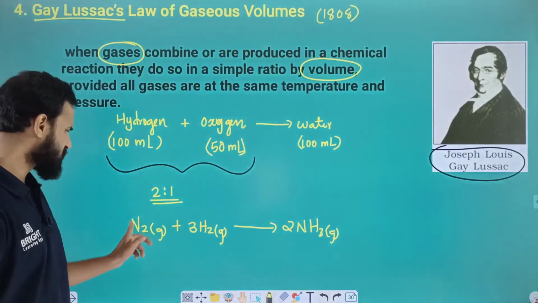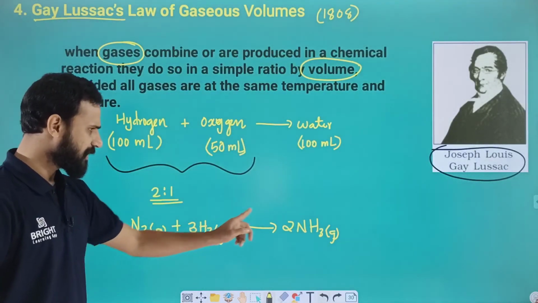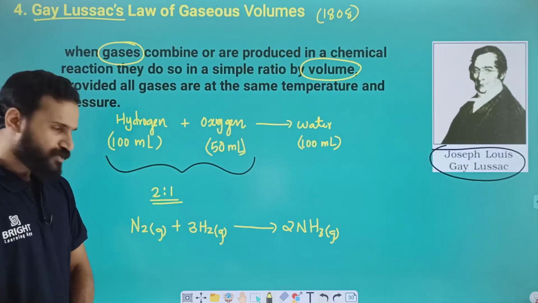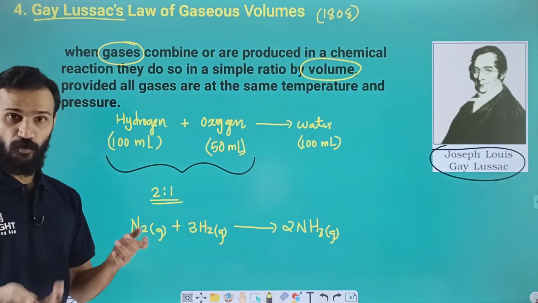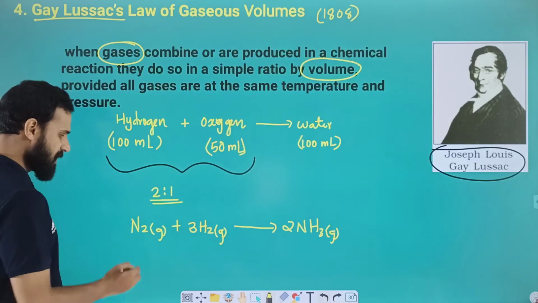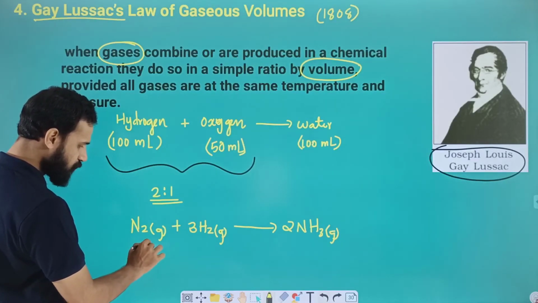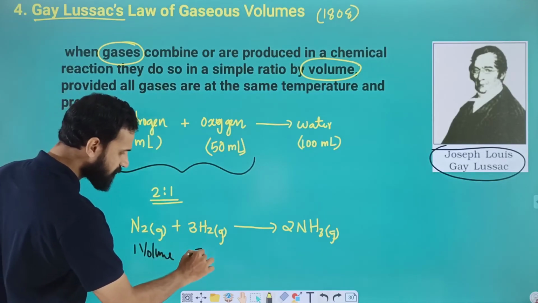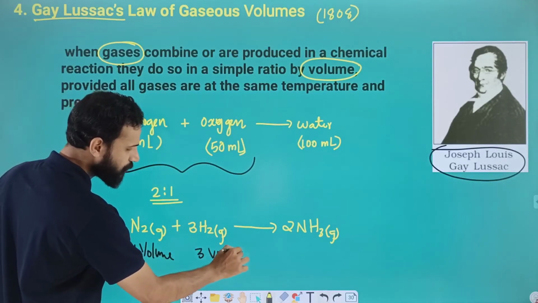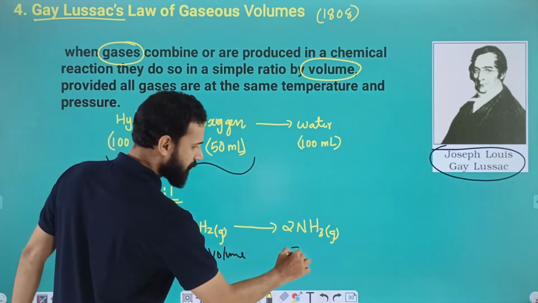Here we have coefficients of 1, 3 and 2. Instead of that, we can take that in volume. For general understanding, here we have 1 volume, here we have 3 volume, and here I'm taking 2 volume.